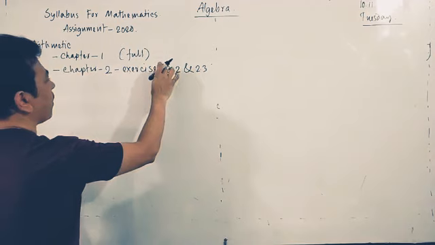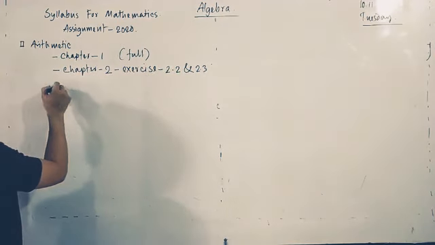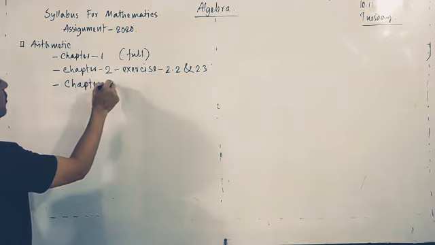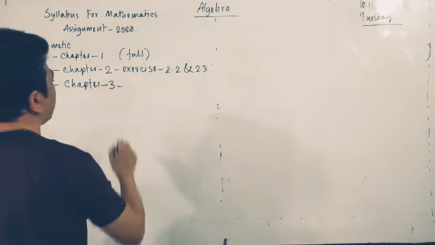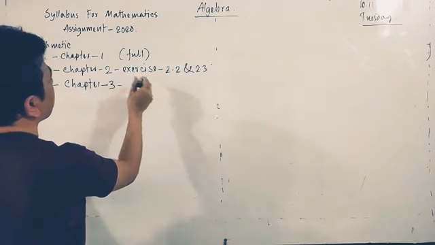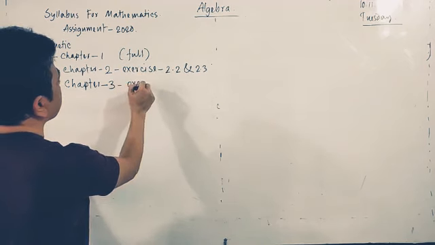Okay, and chapter 3, almost full, just exercise 3, area related problem.